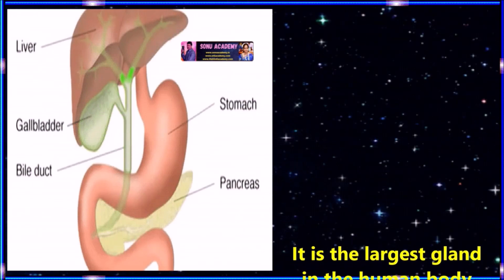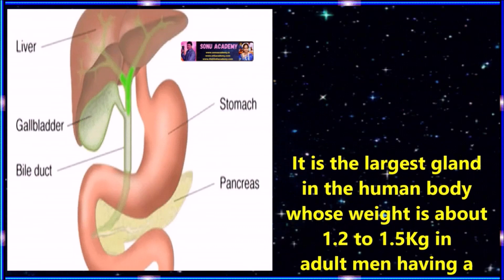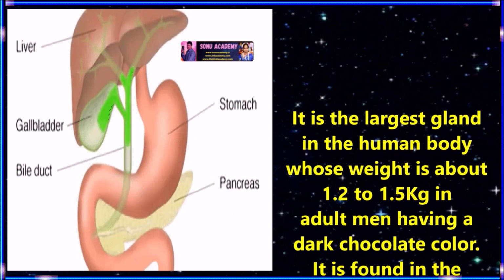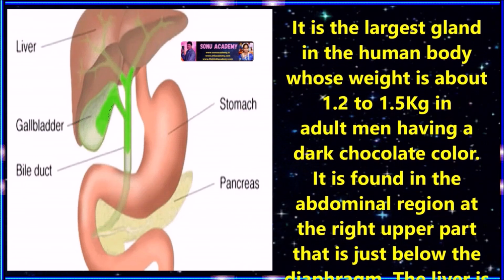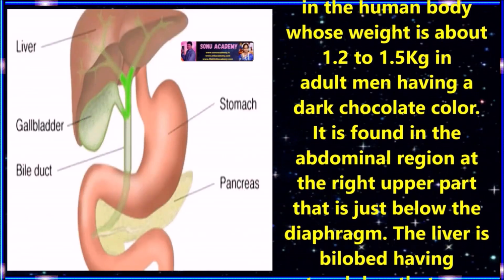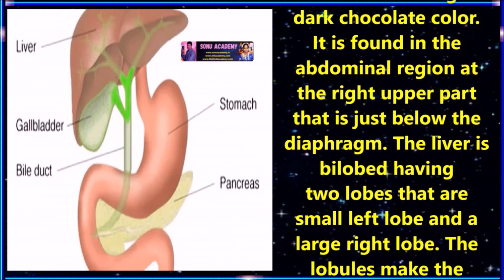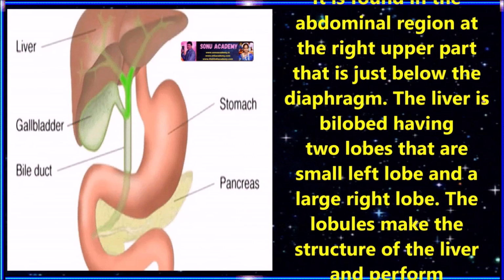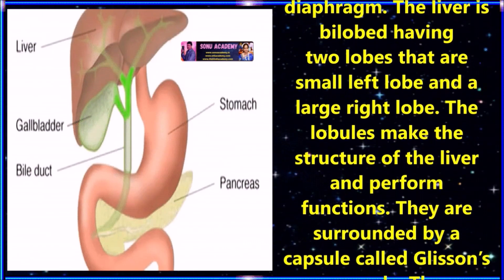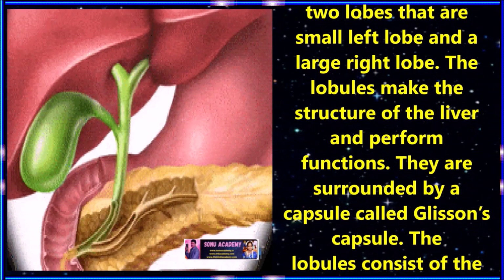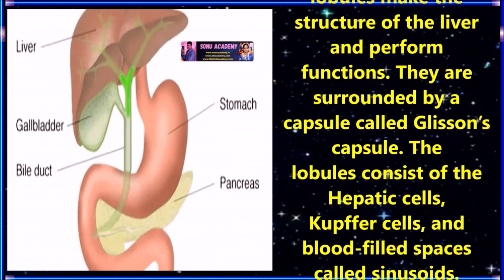Now let us discuss about another gland which is called liver. Liver is the largest gland in the human body, whose weight is about 1.2 to 1.5 kg in an adult, in the abdominal region at the right upper part, just below the diaphragm. The liver is bilobed, having two lobes. There is a small left lobe and a large right lobe. The lobules make the structure of the liver and perform its functions. These are surrounded by a capsule called Glisson's capsule.